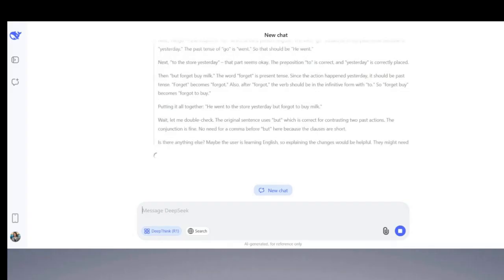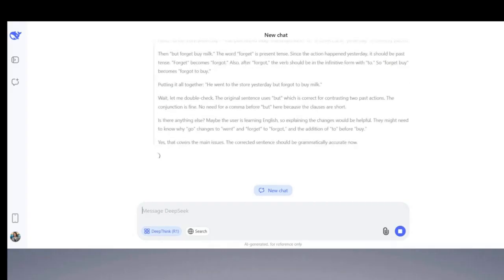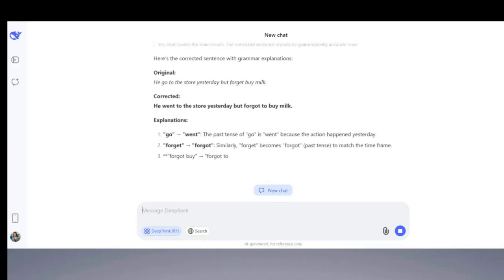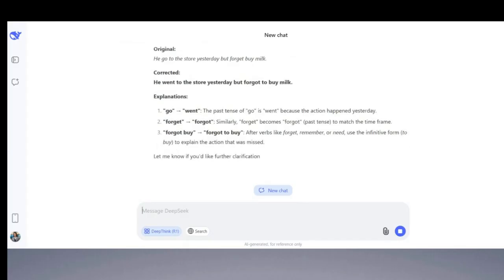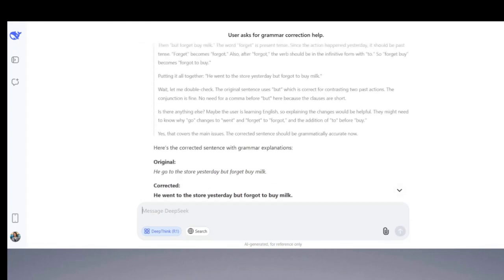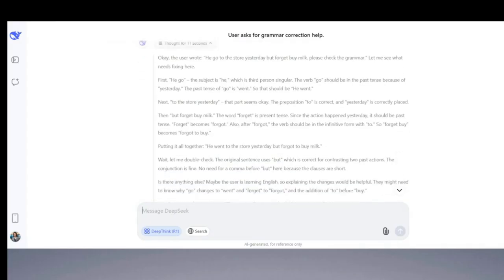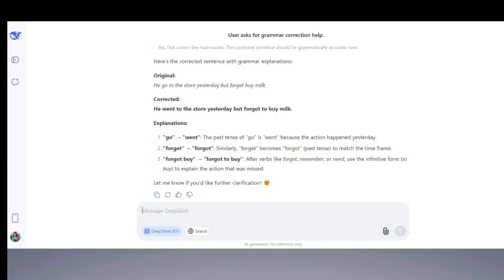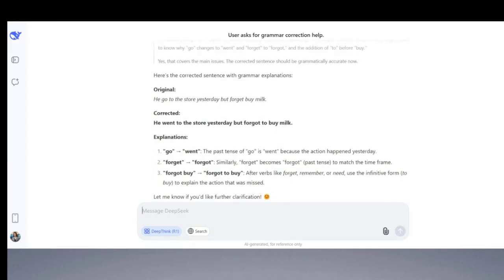As you can see, it's still generating the answers. Okay, wonderful. If you scroll up a bit, you're going to see something a bit long here. We don't know what this is, but I'm going to tell you in a minute. And then when you scroll down again, we're going to find original: He go to the store yesterday, but forget buy milk, and then the corrected one.